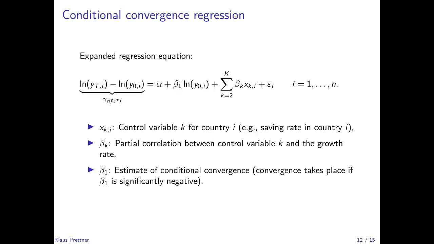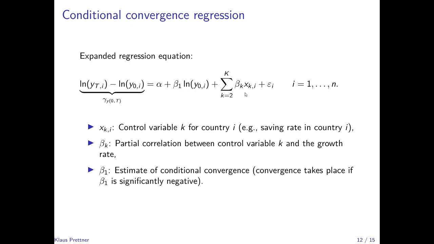Now this slide contains a conditional convergence regression, which is an expanded regression equation as compared to the one that we've seen previously. Still, we have the growth rate across countries i on the left-hand side between time 0 and time uppercase T. We still have the intercept alpha, and we have the log of initial per capita GDP with a coefficient estimate of beta 1 now, that is the conditional convergence estimate.